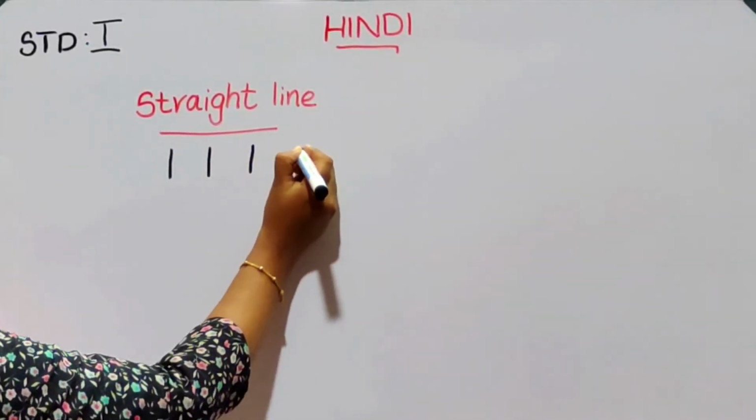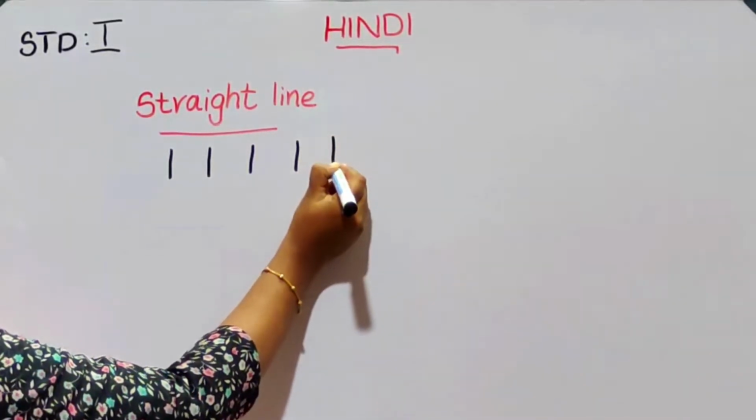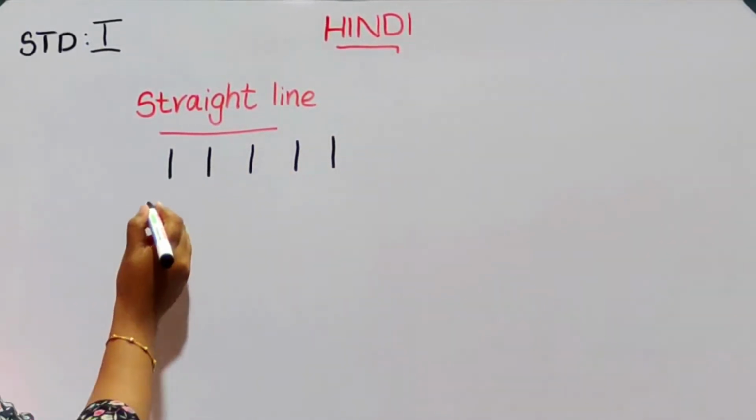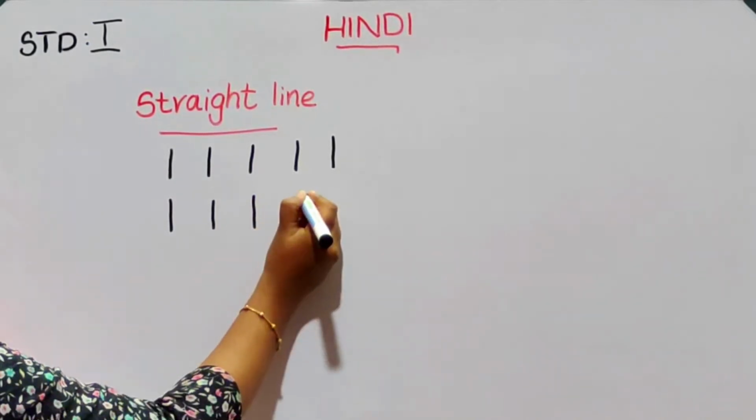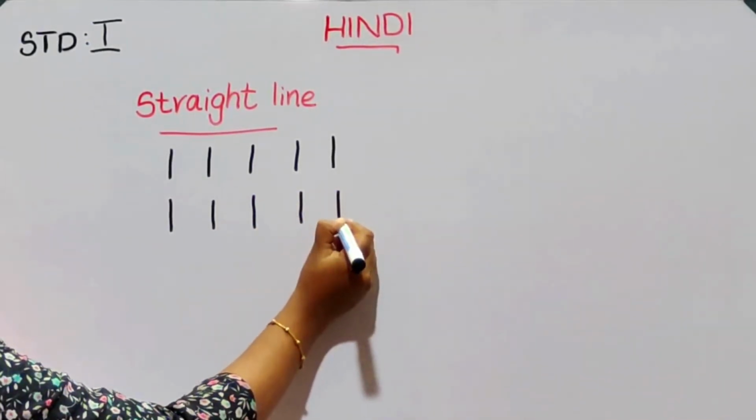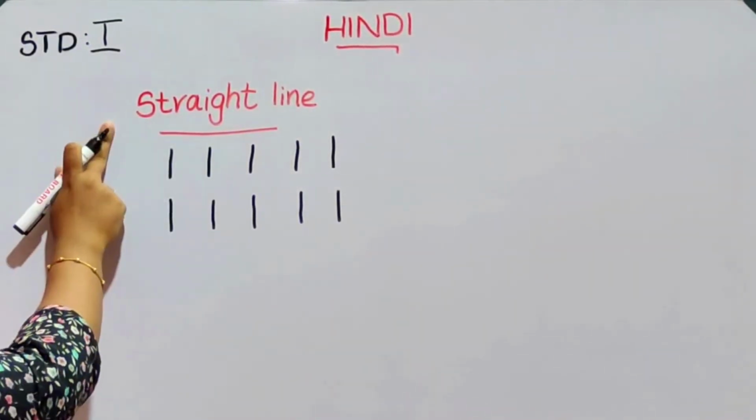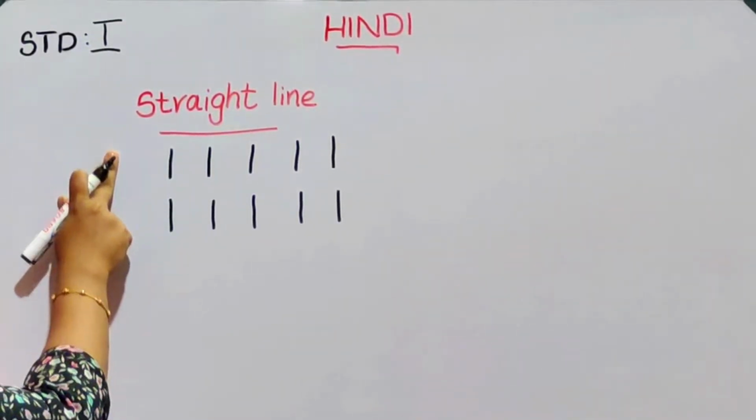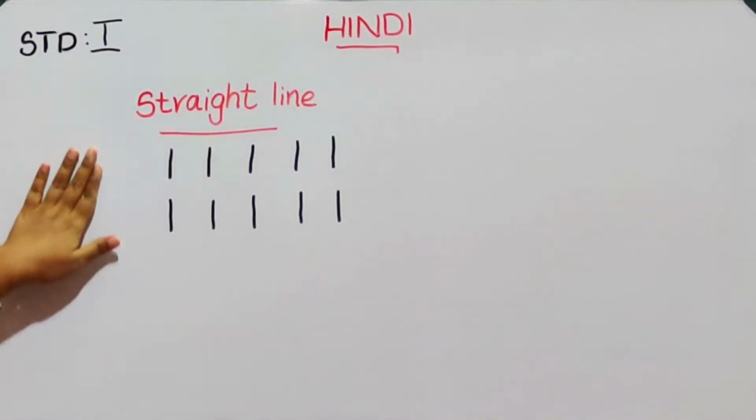Straight line or standing line. The lines are in standing mode. Dear children, you have to draw straight lines. You have to write the full page. After the class, you have to complete the straight line in the full page.